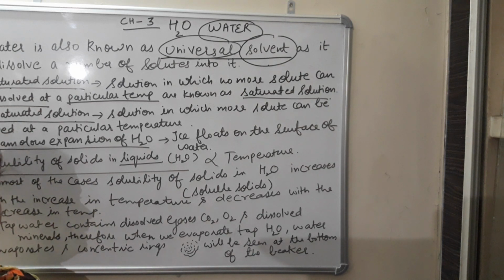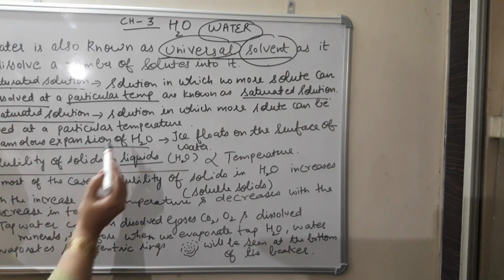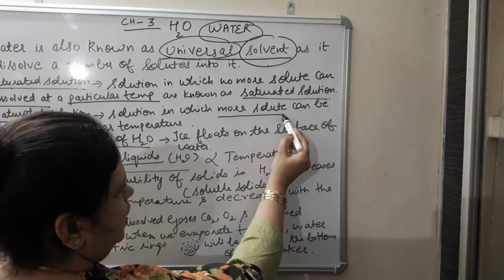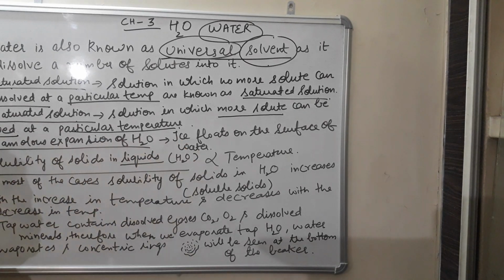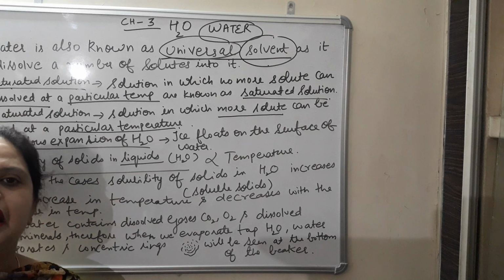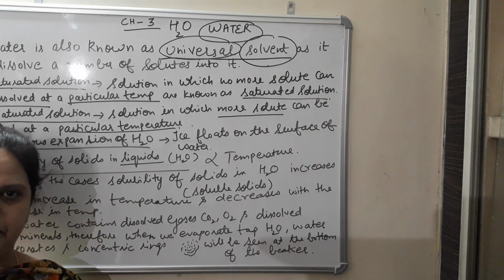Without increasing the temperature, no more solute can be dissolved, not added. And unsaturated solution, such solution in which more solute can be dissolved at a particular temperature, that is known as unsaturated solution.